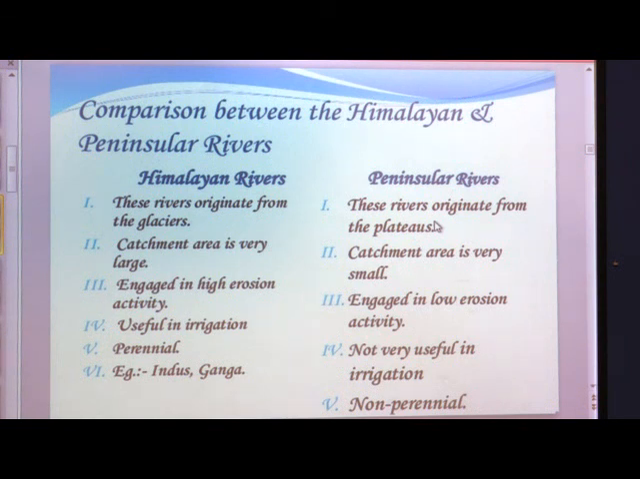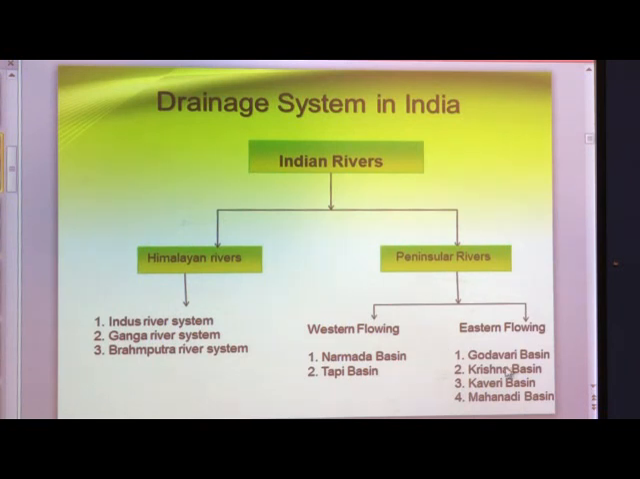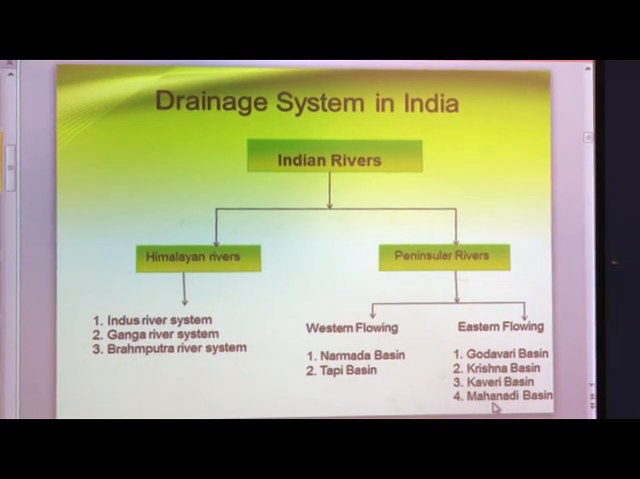Next one, write short notes. First, the Godavari basin. Second, the Krishna basin. Third, the Kaveri basin. Fourth, the Mahanadi basin. Explain the term in detail: it's a lake.